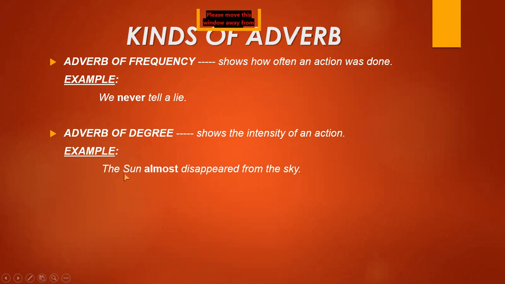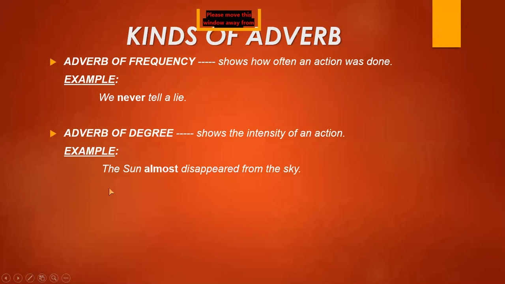You can see that Sun is a proper noun, so I have written its name with the capital letter S. The Sun almost disappeared from the sky. It means it is showing the intensity, that it has disappeared, but now almost it has disappeared. So almost is the adverb of degree which describes the verb disappear.